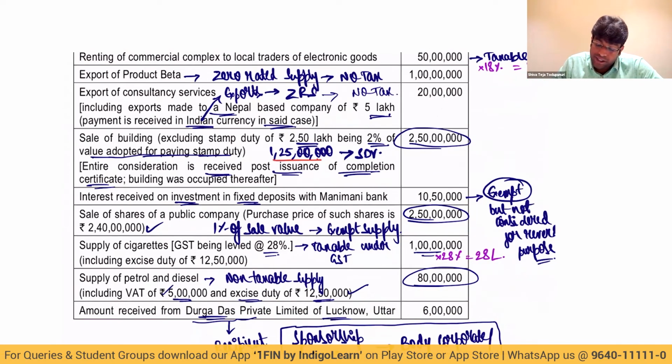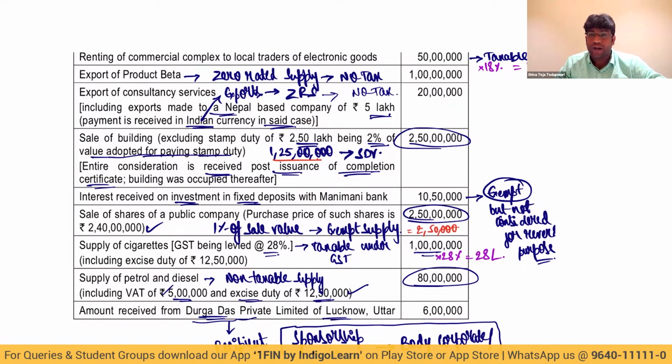Plus this 1%, 2,50,000. 2 crore 25 lakhs plus 2,50,000 is 2 crores 27 lakh 50,000 so far. Correct, friends? Plus, what else?